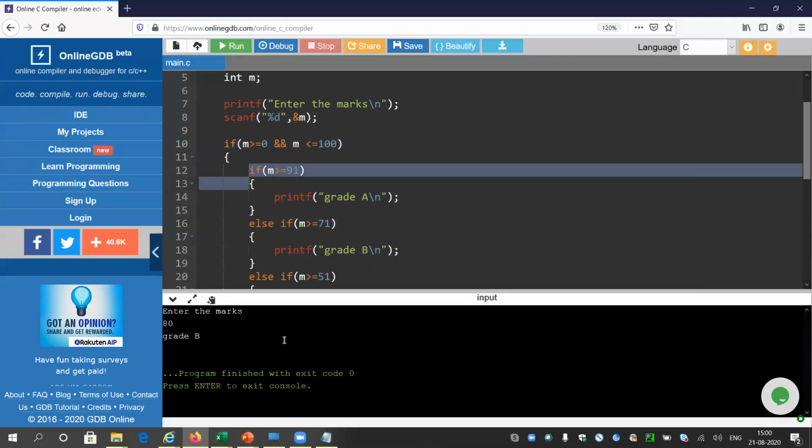So it will be grade B. So there is just a new syntax, but the most important thing is the logic that I'm trying to build. Okay, so I think we are good with this program. If you have any doubt, I would prefer to go back again.